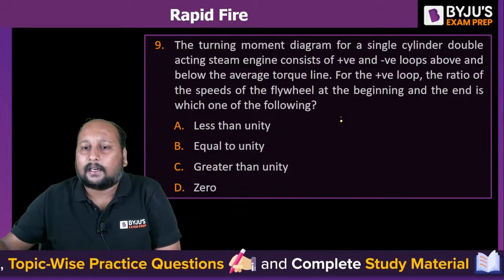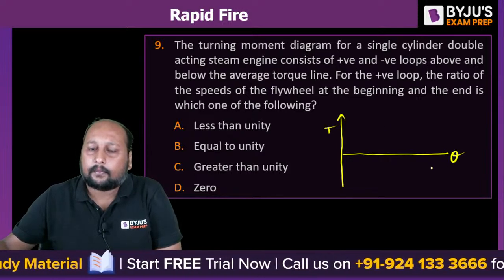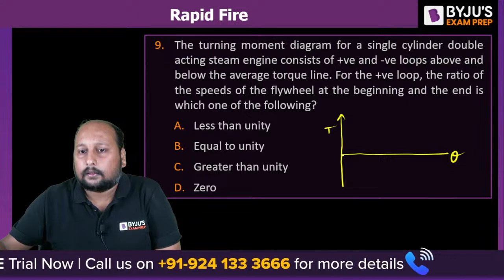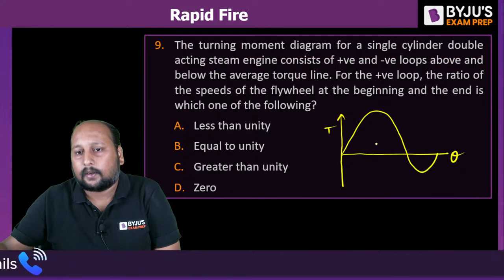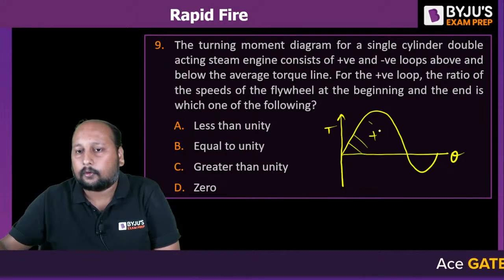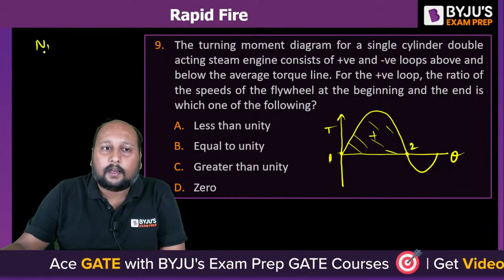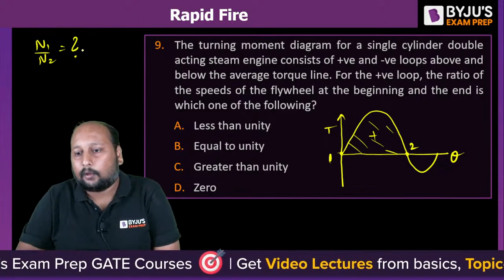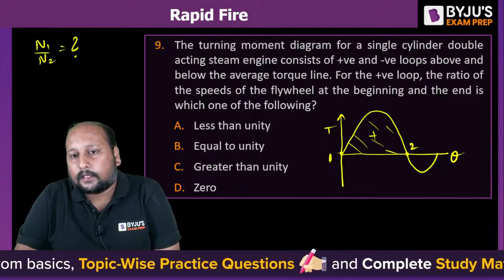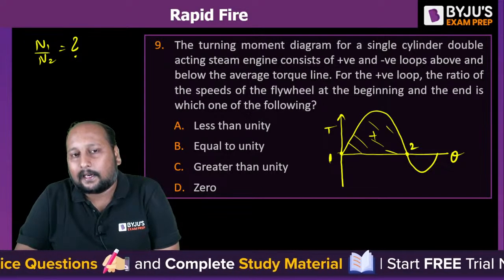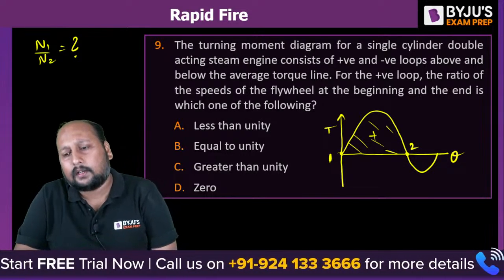Let us suppose I'm having the T theta diagram, right? Let's suppose you have the positive loop like this. Let's say this is 1, this is 2. So they're asking the value of N1 by N2. Will it be less than unity, equal to unity, or greater than unity? At the beginning of the positive loop and at the end of the positive loop, what will be the ratio of RPM? Less than 1, equal to 1, or greater than 1, or 0?